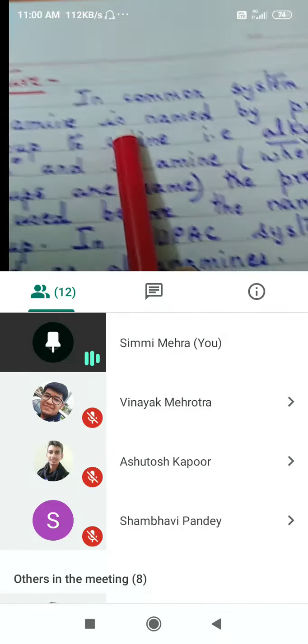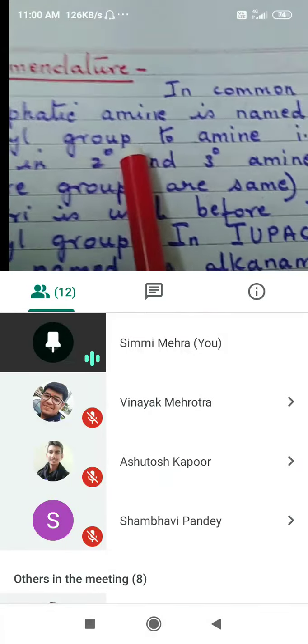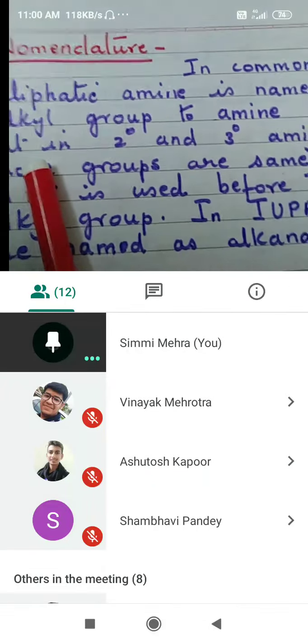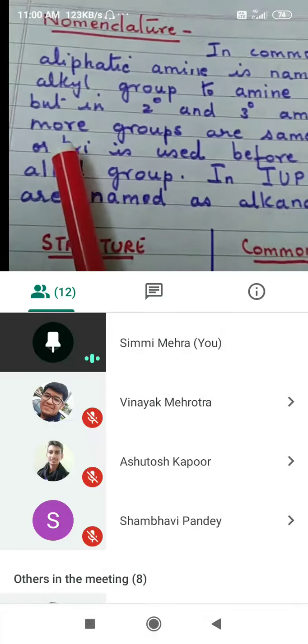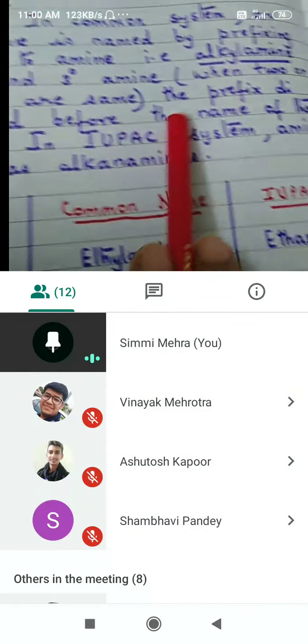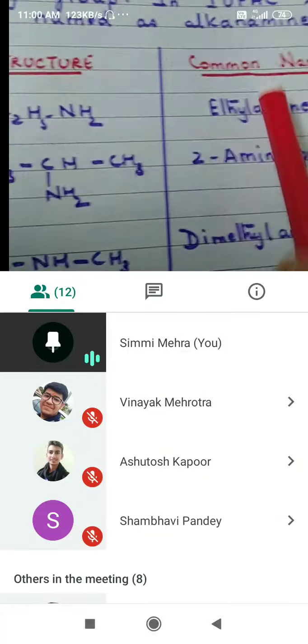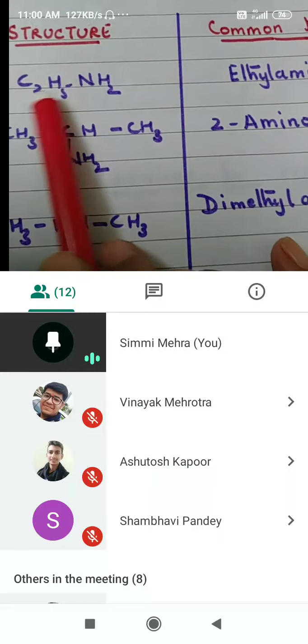So an aliphatic amine is named by prefixing the alkyl group to amine, that is alkyl amine. But in secondary and tertiary amines, when two or more groups are the same, the prefix used is di, tri, etc. Now let us take quickly some examples so that the thing becomes clear to you.